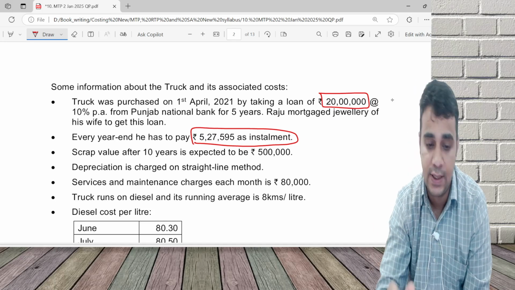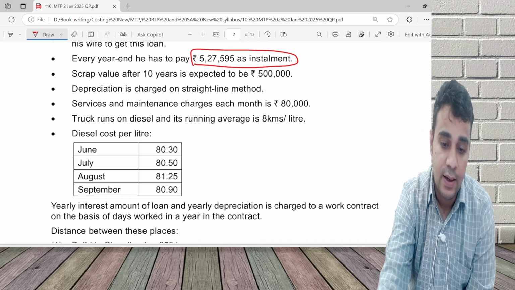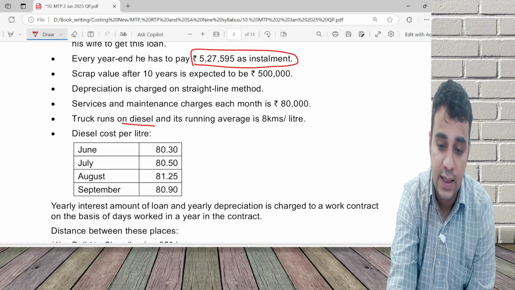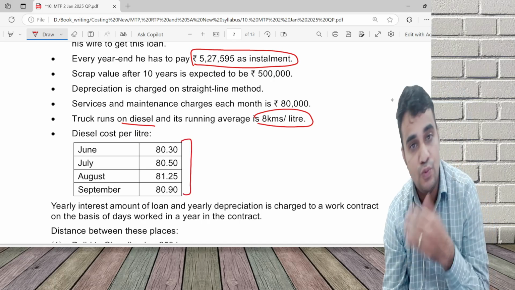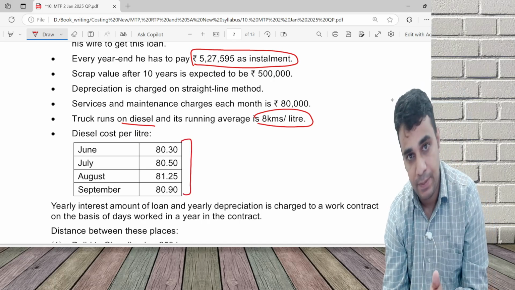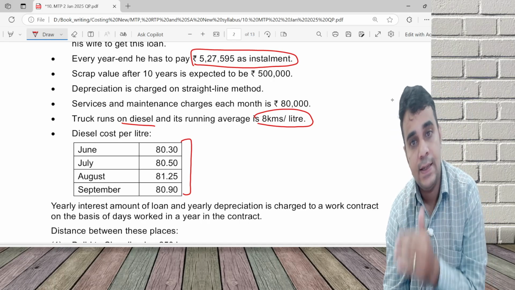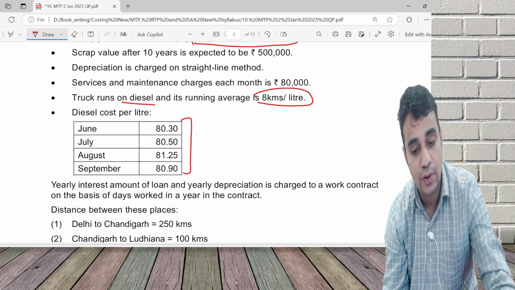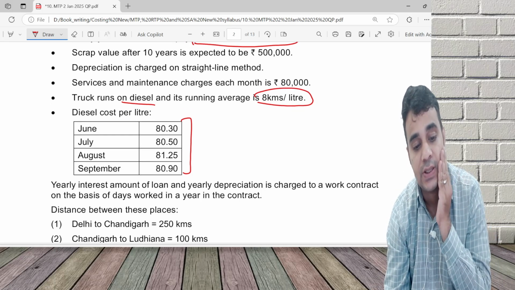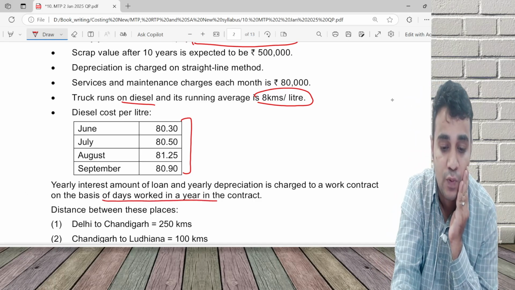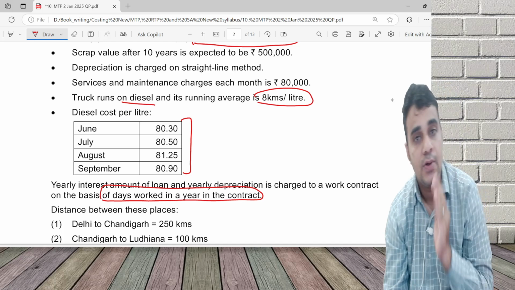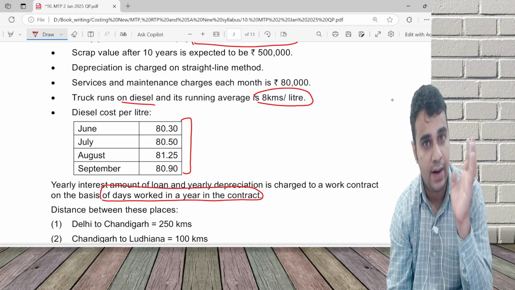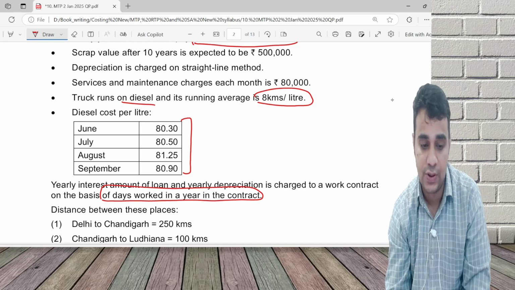So for the contract it is 80,000 into 3. And diesel cost is 8 kilometer per liter. Unfortunately, I have to do June separately, July separately, August separately, September separately because the cost is different. The yearly interest amount of the loan and depreciation is charged on the basis of days worked in a year in the contract. So based on number of days worked, whatever annual depreciation is there, I apportion to this contract.